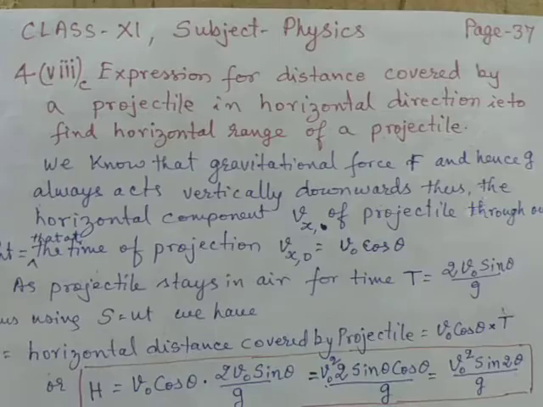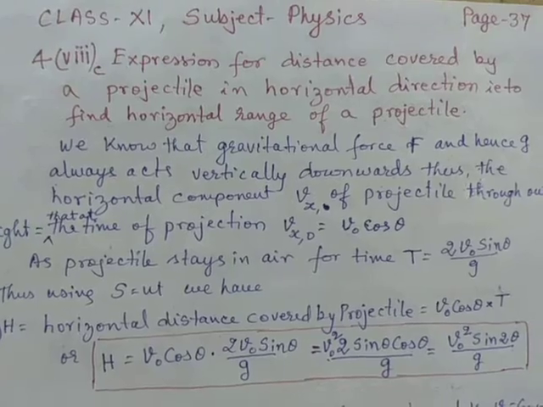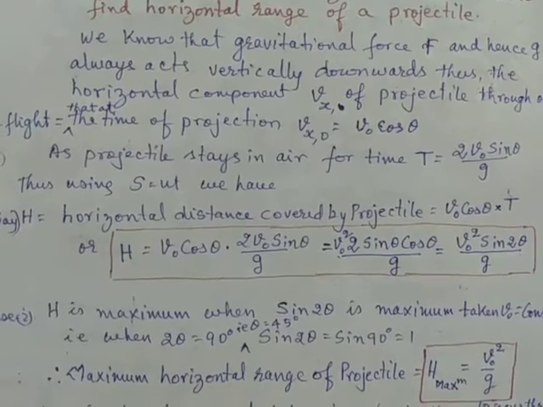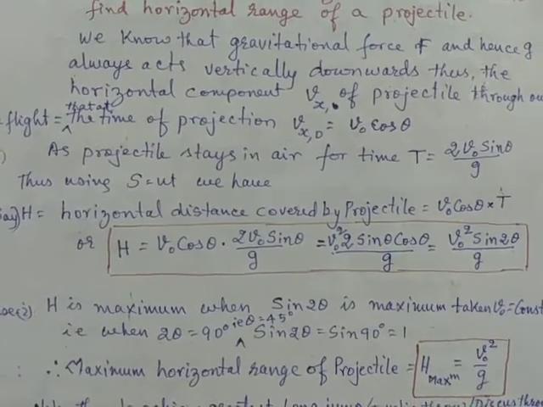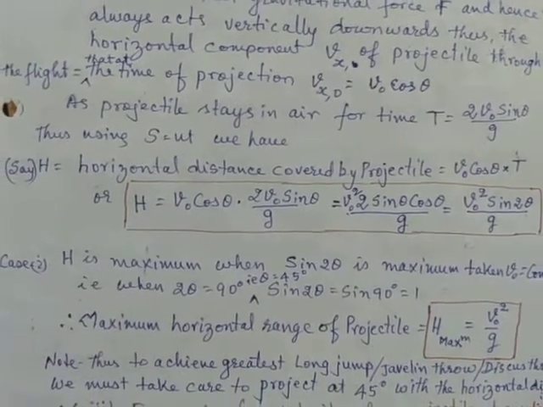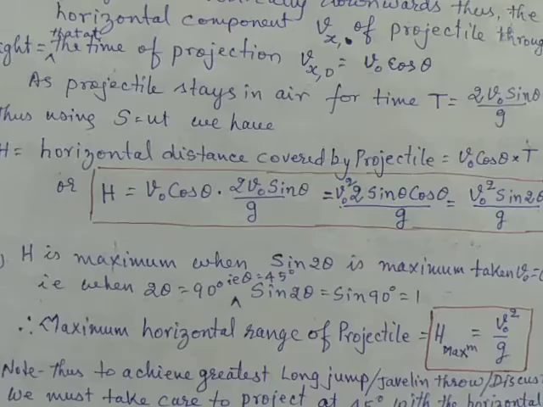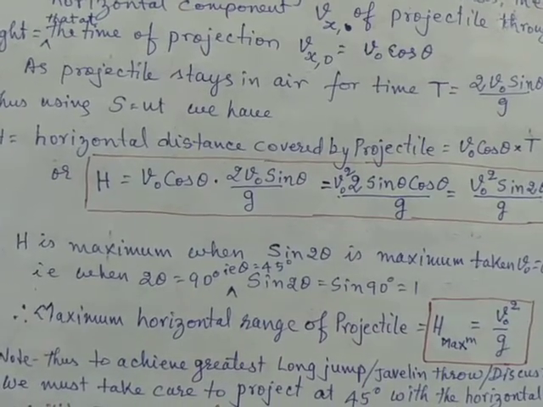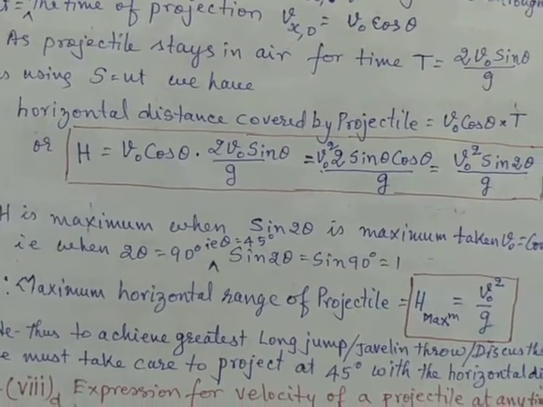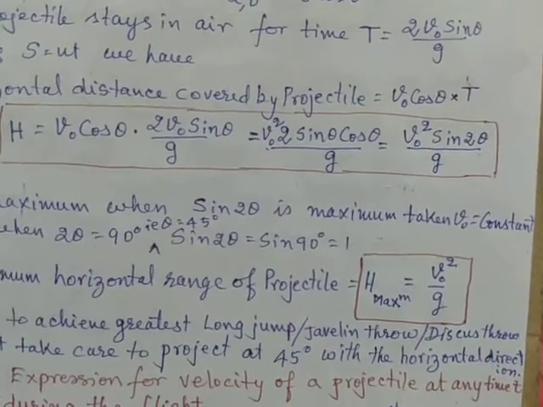Now we are going to find the expression for the distance covered by the projectile in the horizontal direction, that is the horizontal range of the projectile. For that we use the relation s is equal to ut, because in this case there is 0 acceleration along the horizontal direction. We put the value of u, the velocity along the horizontal direction, v0 cos theta, and multiply it with the time of flight, 2 v0 sin theta by g, so the horizontal range becomes equal to v0 square sin 2 theta by g.